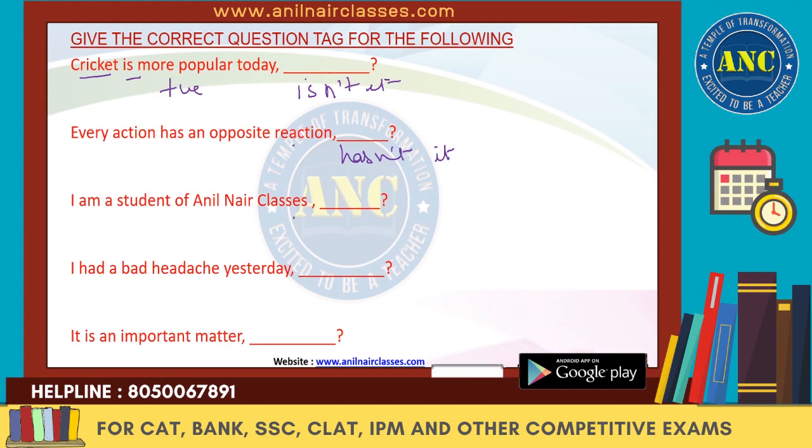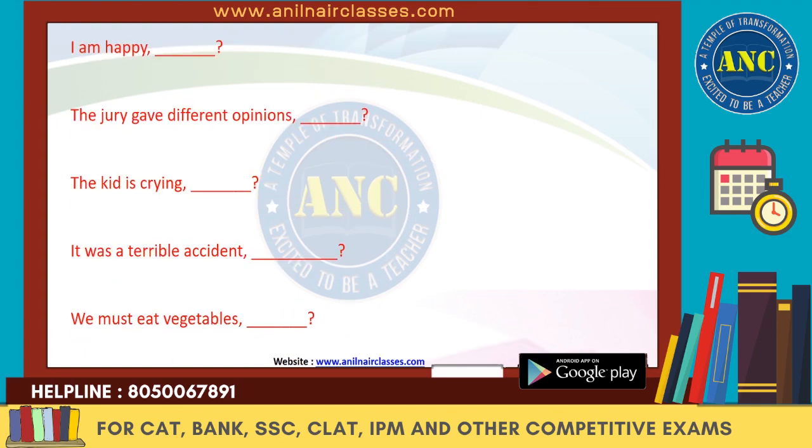It is positive, so it has to be negative, so it should be aren't I. I had a bad headache yesterday. Had, so it should be hadn't I. It is an important matter, isn't it? So all of them are positive, so the question tags are negative. Next, I am happy. It's a positive sentence, so it should be aren't I.